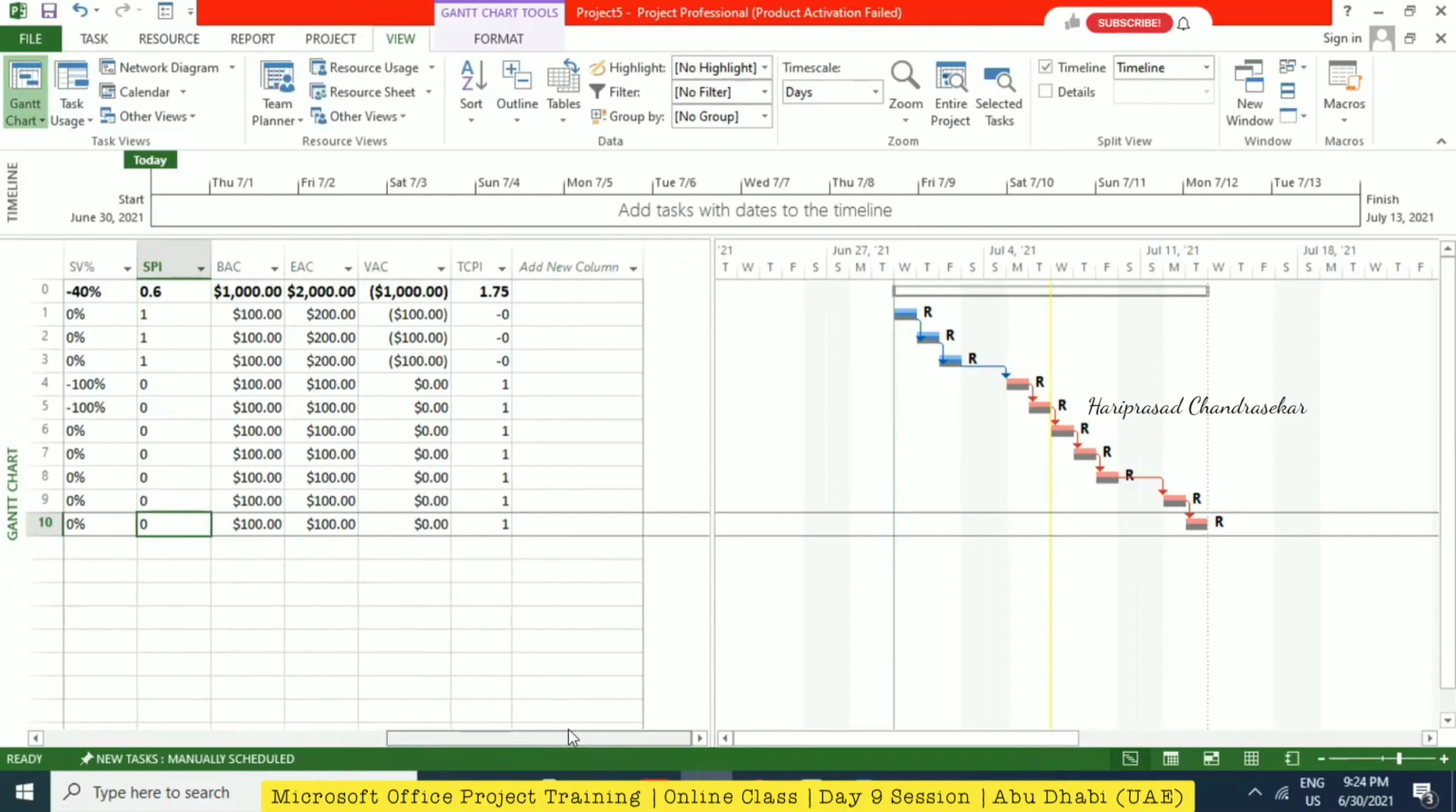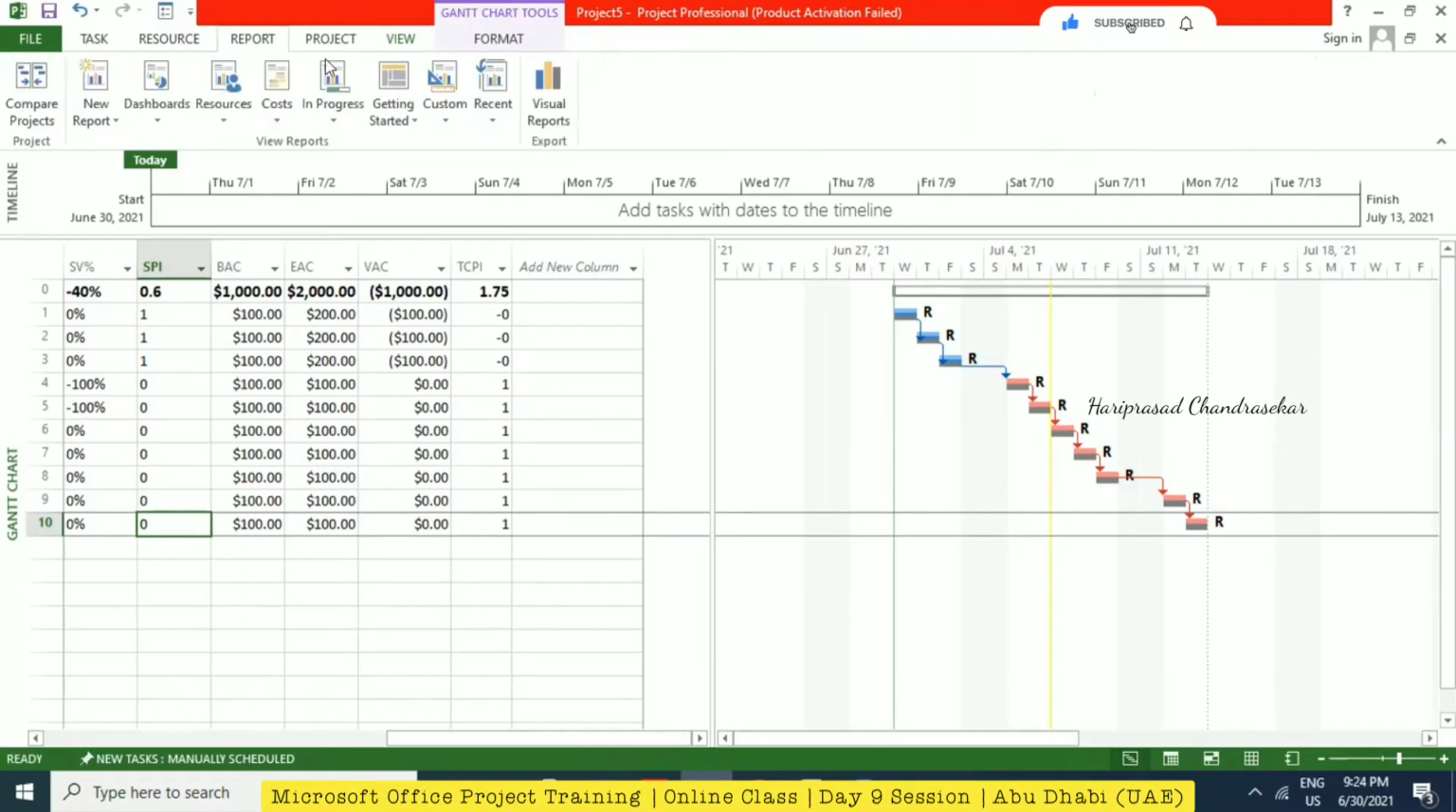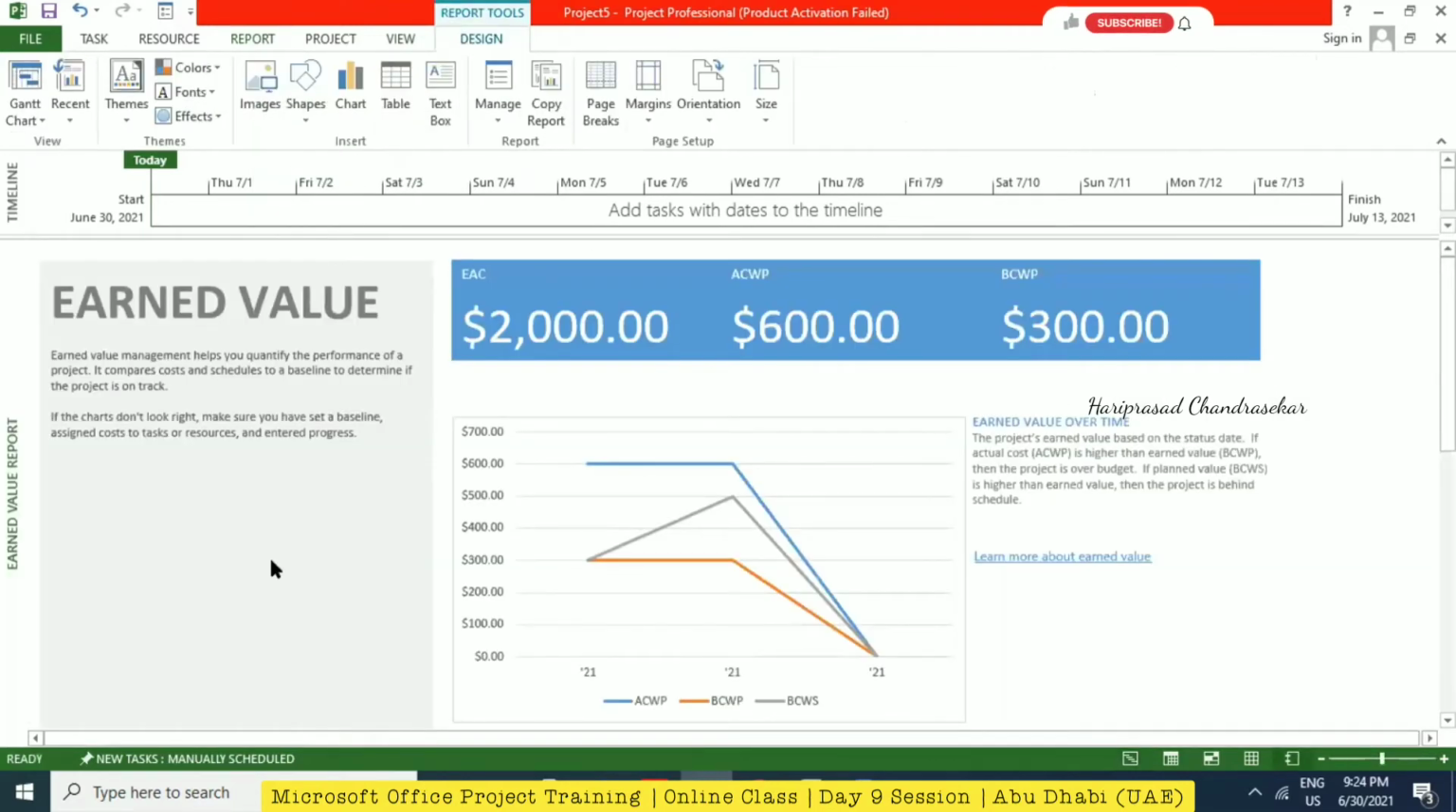Okay, now we completed earned value analysis. This is the earned value analysis. But now we need to see the S curve. For that, we can just go to Report, then Cost, and then Earned Value Report. We already have it, and we can also frame our own new report. See, the earned value report automatically comes up.